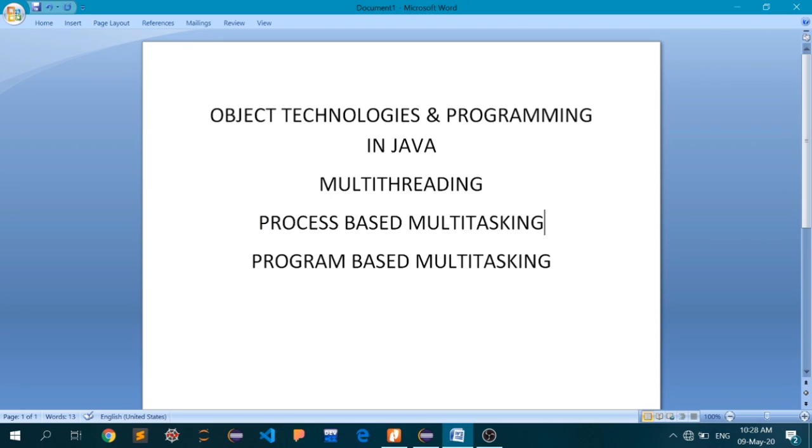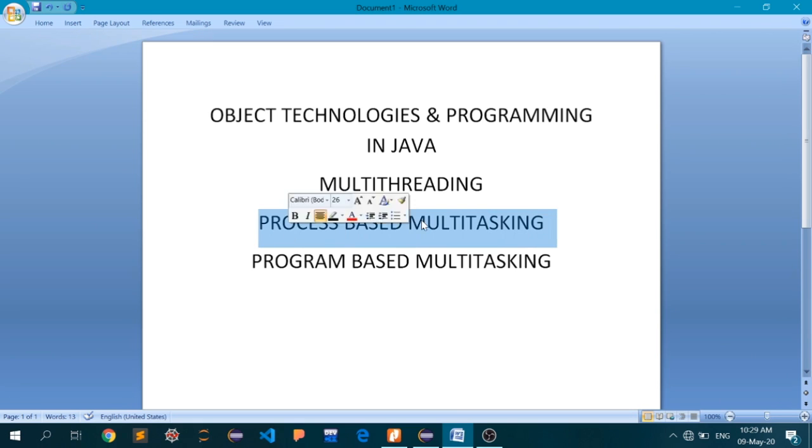So this complete management of idle time of the CPU is called process-based multitasking. Obviously, nowadays we have multi-core processors available with us, so more than one process can be executed, or more than one application can run at the same time without any worry about the idle time of the CPU, because we have different cores that are running different applications at the same time. So this kind of multitasking is called process-based multitasking.